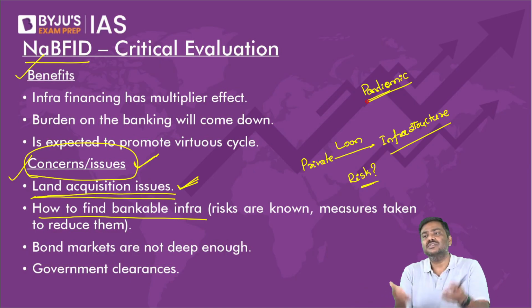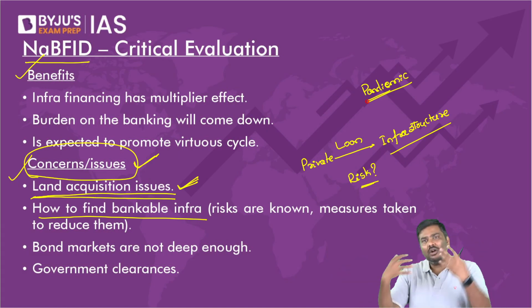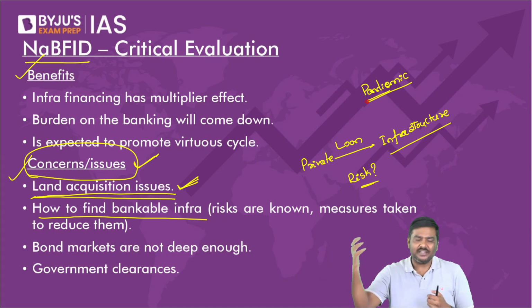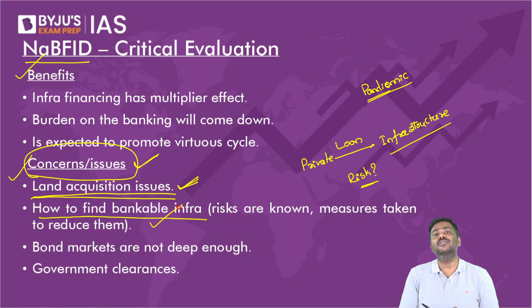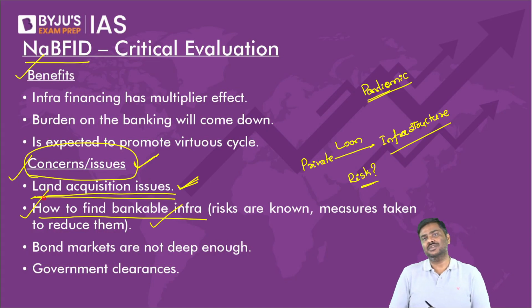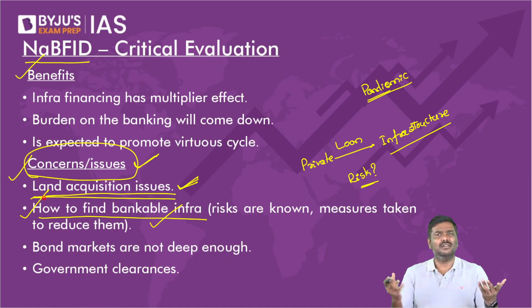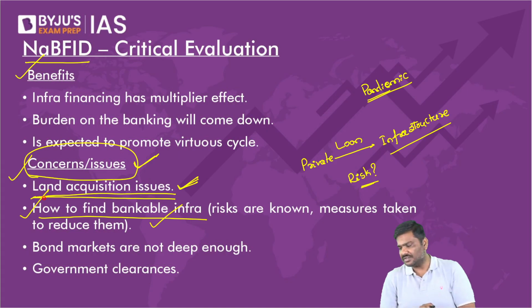How will the private investors be able to find out all of this? I hope you understand. Because they're taking a lot of risk, how will they be able to find out how much returns they are going to earn? Is it satisfactory for them? If it is not satisfactory for them, these are not called bankable infrastructure projects. Risks are known, but the question is, are the returns sufficient for your liking? So how do you find bankable infrastructure projects? If the private sector says that these are not bankable infrastructure projects, it doesn't matter. NABFID might provide loans, but they will not be willing to invest in such infrastructure projects.